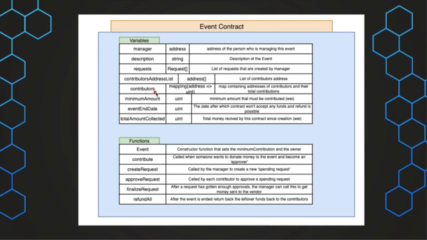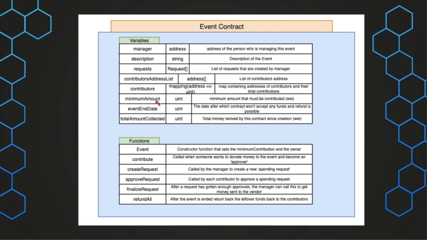Then there are contributors. So this list is the addresses of contributors and their total contributions. This is the mapping. So the contributors address list has just the addresses of contributors, and the contributors mapping has the contributors mapped to their total contributions.